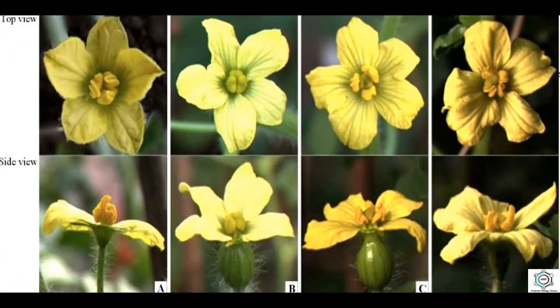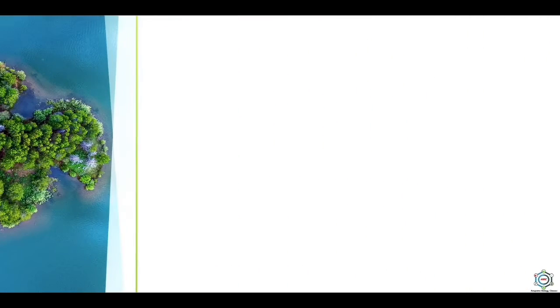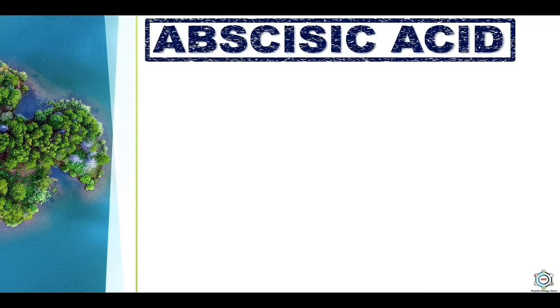Next is sex expression. Ethylene appears to play a major role in determining the sex of monoecious flowers. It is associated with the promotion of femaleness. And in case of negative feedback, the release of ethylene commonly inhibits auxin synthesis and transport. So this is all about the physiological effects of ethylene.